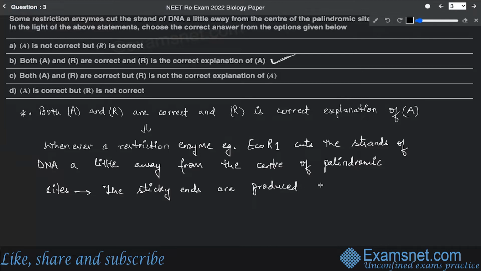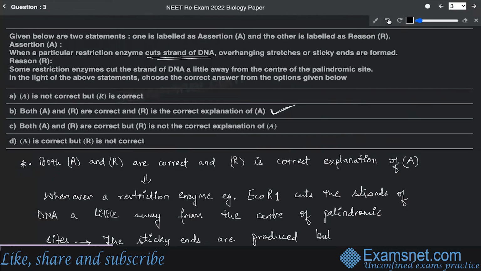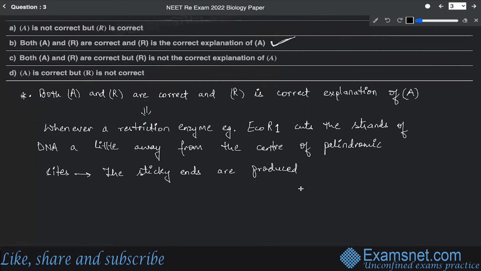Because these sticky ends will be ultimately joined by the DNA ligase. All right, but it should be between the same two bases of the opposite strand. But this excision I'm talking about actually, say the sticky ends are produced.